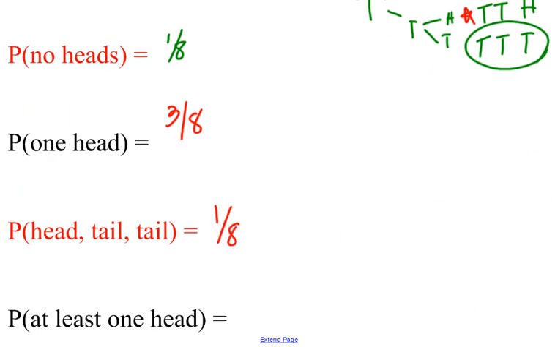And then the last one is at least one head. Well, we just figured out all tails is 1/8. So everything else would have at least one head. It could have 2 or 3, but that'd be 7/8. And you should get the same answer if you look at your sample space also.